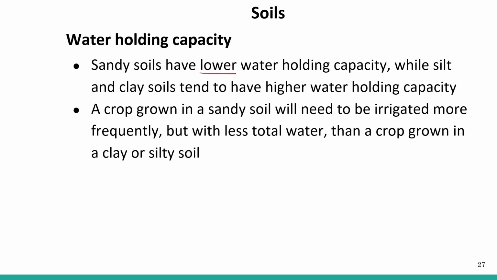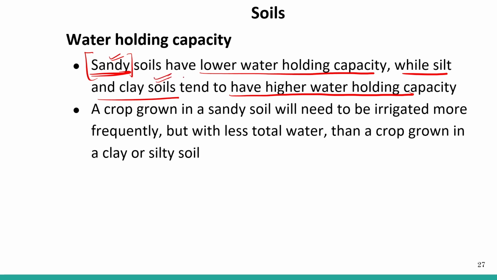Sandy soil has lower water holding capacity, while silt and clay soil tend to have higher water holding capacity. Sandy soils are found mostly in the desert region, so they have less water holding capacity, whereas clay and silt soil have higher water holding capacity.